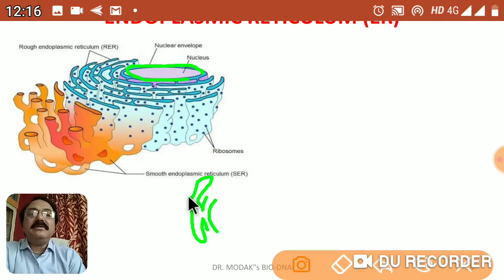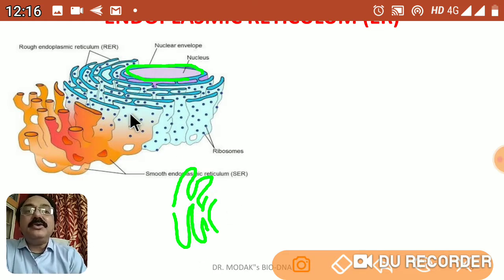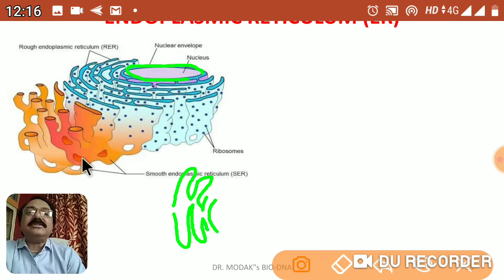This is one plate-like structure running parallel to another plate-like structure, and many such plate-like structures run parallel to each other, extending from the nucleus to the outer side, or we can say into the center of the cytoplasm, and therefore it is called endoplasmic reticulum, meaning a network in the center. It is made up of sheets and tube-like structures.